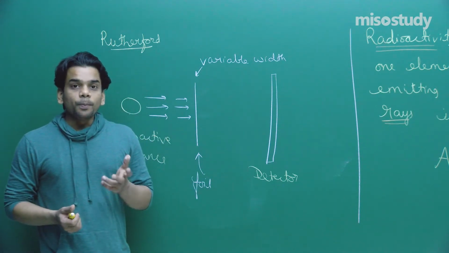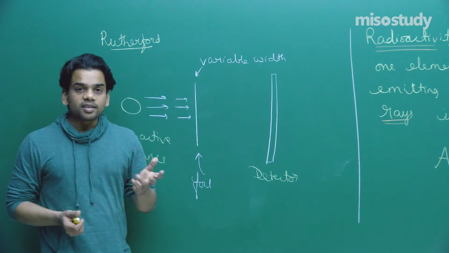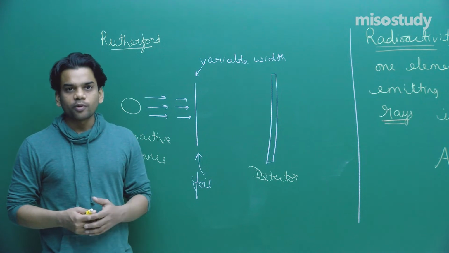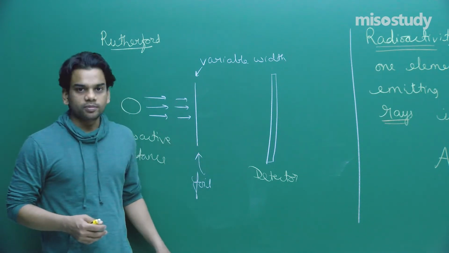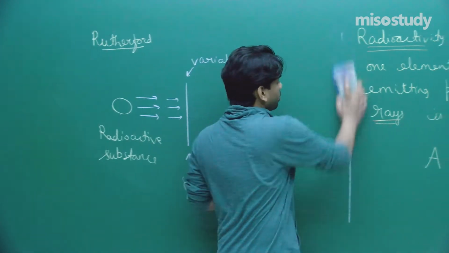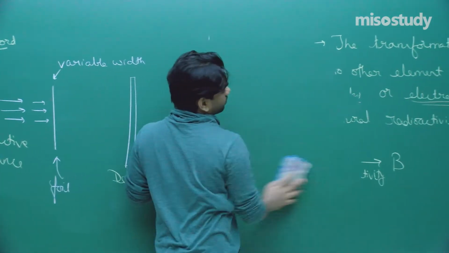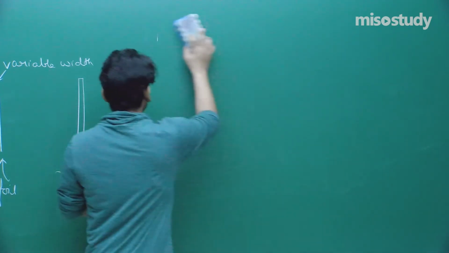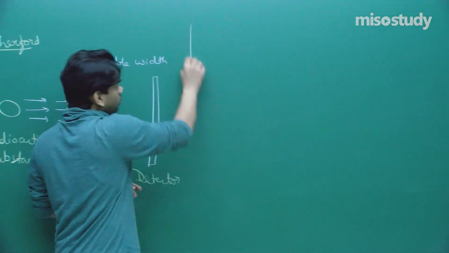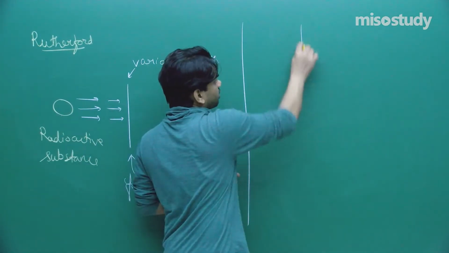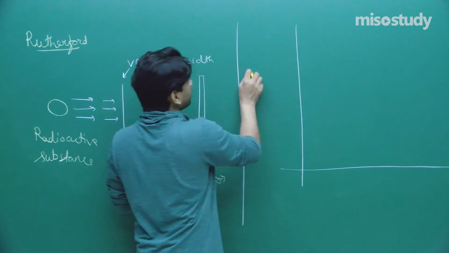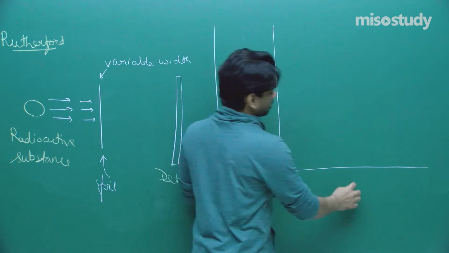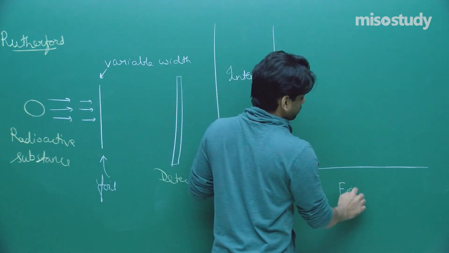Rutherford tried to measure the intensity of the rays coming out from it, and he plotted a curve for the intensity and for the width of the foil. Let's see what kind of curve he actually obtained, and which led to certain results, certain conclusions that we can make out from this. What he did, he actually plotted the intensity. The curve was something like this. He plotted the intensity here, and he plotted the, let's say, width of foil here.